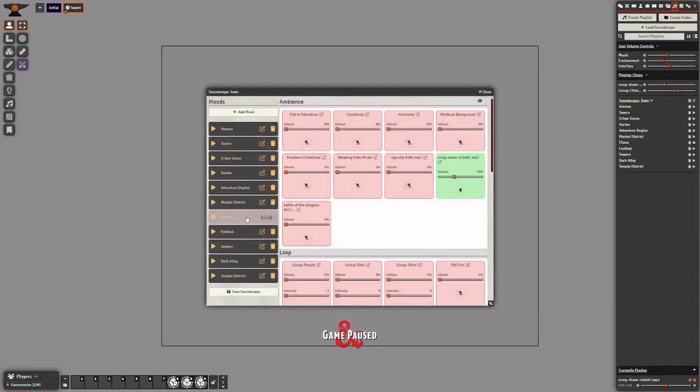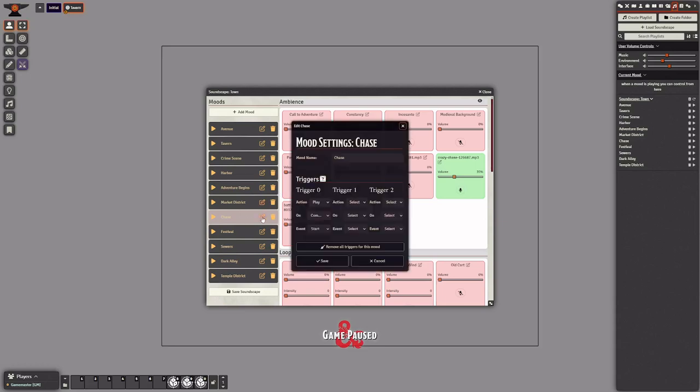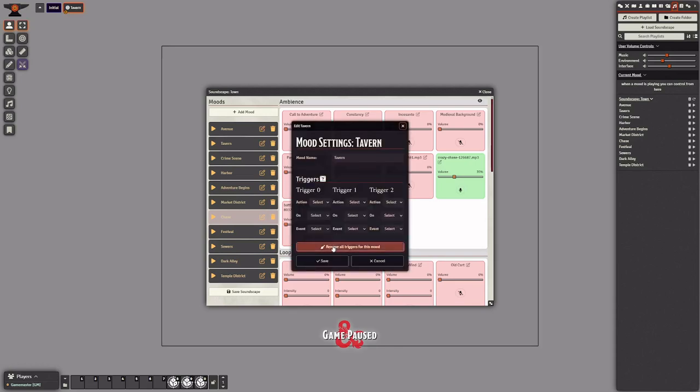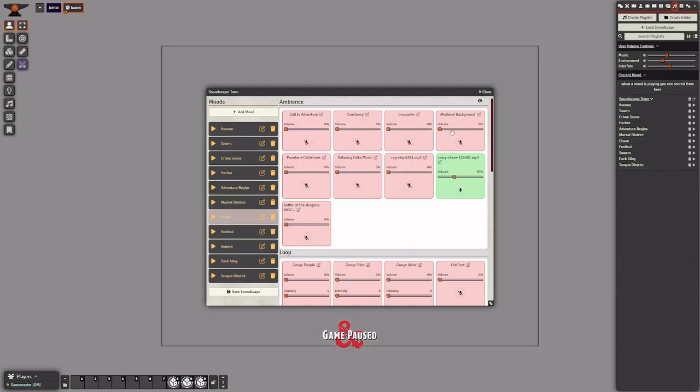And let's stop the mood. If we want to remove all triggers from the mood, we can click here in the edit and click on remove all triggers for this mood. And we can do the same for the tavern. And that's it.